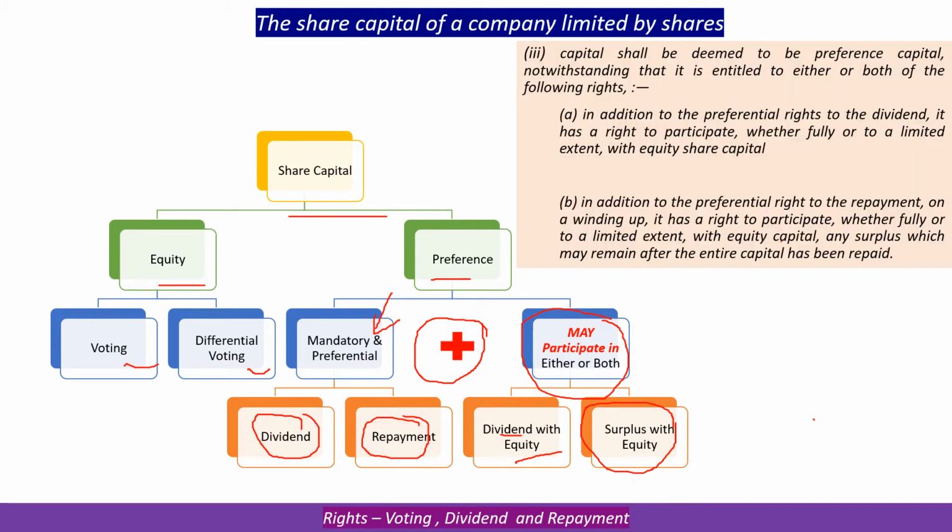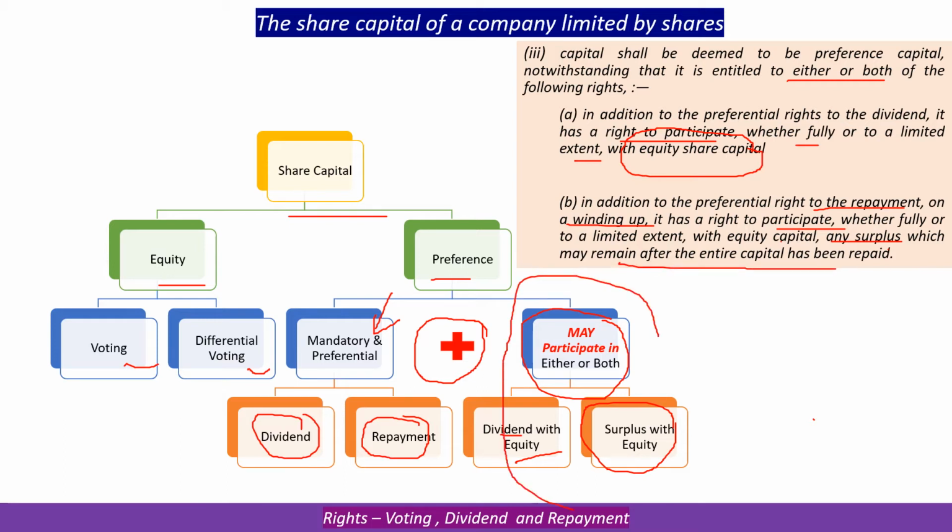Capital which shall be deemed to be preference capital is entitled to either or both. In addition to preferential rights as to dividend, it has a right to participate, whether fully or to a limited extent, along with the share capital in repayment on winding up. It has a right to participate in any surplus which may remain after the entire capital has been repaid.